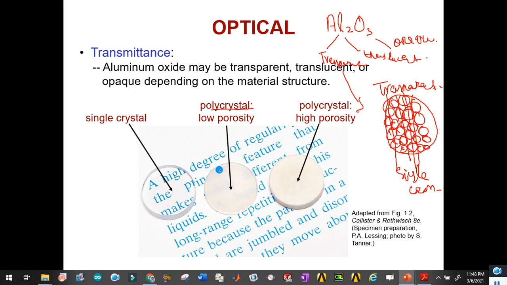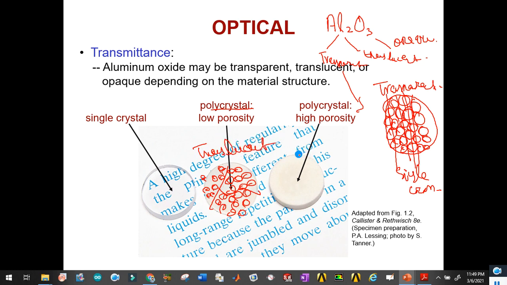In the case of polycrystal, for example, here you can see that its property will be translucent. Translucent means it will be half visible and half invisible, and in these cases the atomic arrangement is mostly in the form of groups. So you will see the boundary grains, and these boundary grains will show different properties depending upon the orientation of atoms. So the atomic arrangement may be different in different regions. That's why they will show low porosity, and thus the behavior will be translucent.